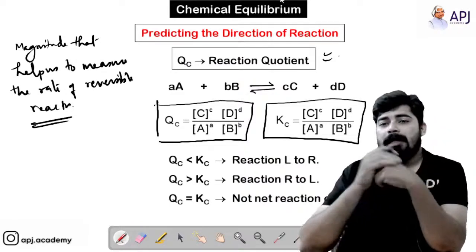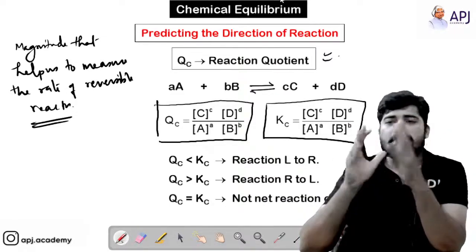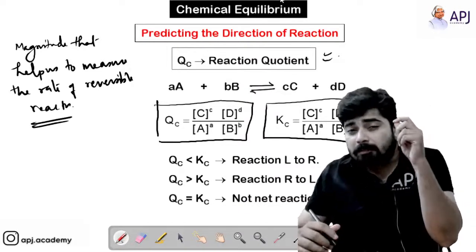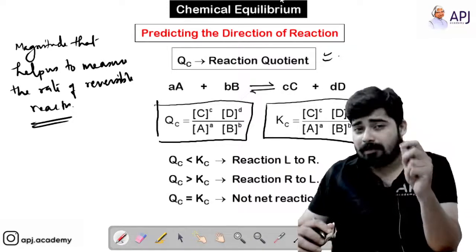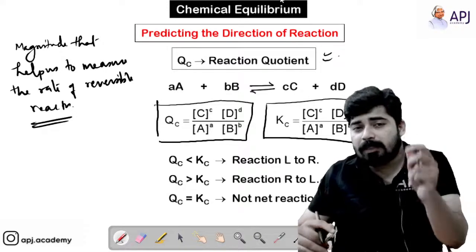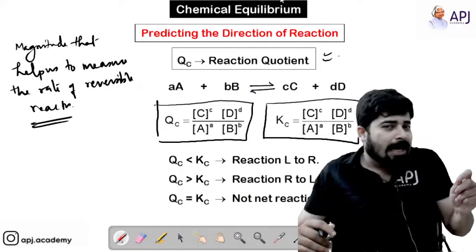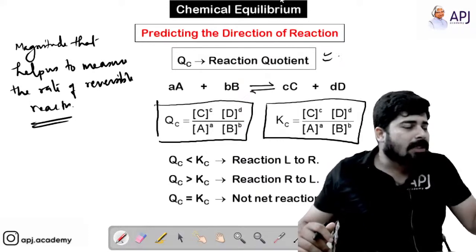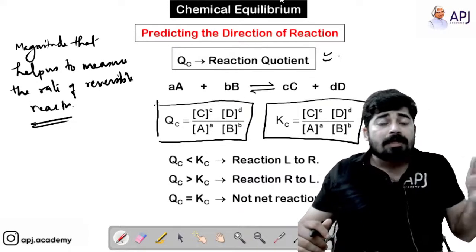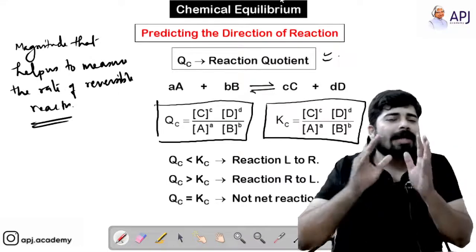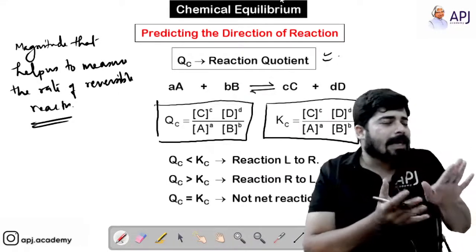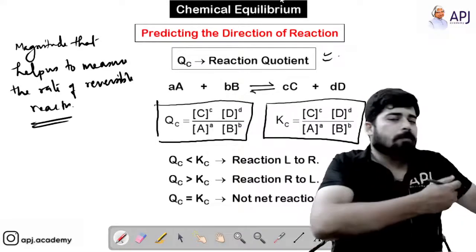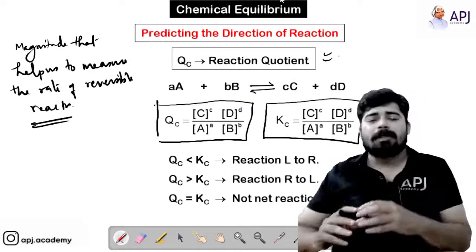Now we are going to discuss what is Qc and Kc. See, every reversible reaction, please open your ears and hear this. Every reversible reaction will finally end at the point where that reaction becomes in equilibrium. Every reversible reaction tries to approach equilibrium.